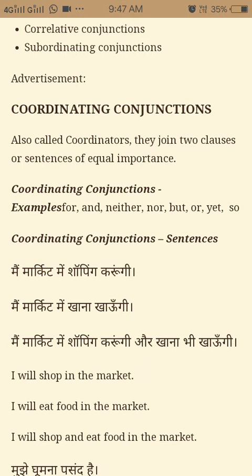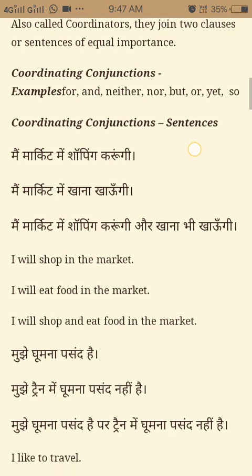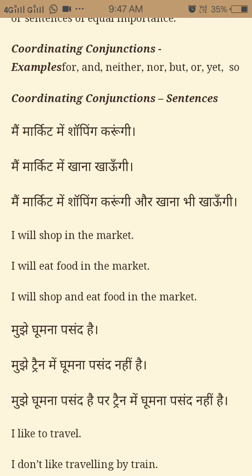Coordinating conjunctions examples are for, and, neither, nor, but, or, yet, and so. Now how to use these coordinating conjunctions in sentences? I will shop in the market. I will eat food in the market. Now the both sentences we can join and make one sentence. What is it? I will shop and eat food in the market. So and is the coordinating conjunction.